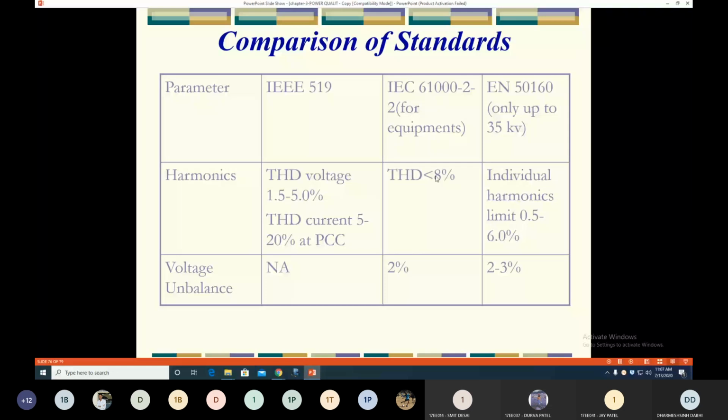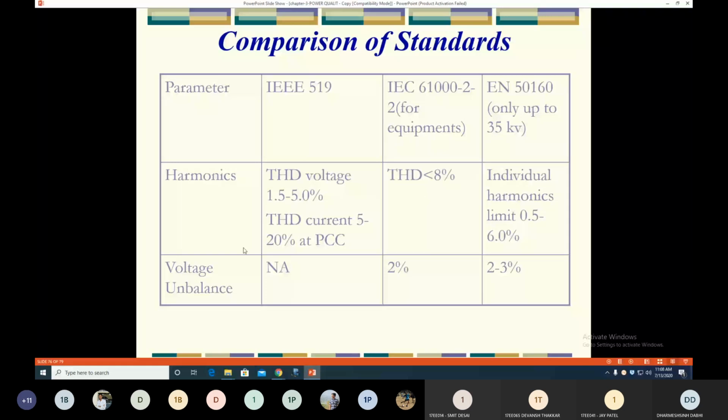So you can see that for different standards, the range of the harmonic is different. Same way in the European standards, the individual harmonic limit is between 0.5 to 6%. Clear? In IEEE 519 and European standards, individual harmonic limits are given, but in IEC they are not. In IEC, only a total harmonic distortion limit below 8% is given. So in all the different standards, the range of the different power quality problems is different.